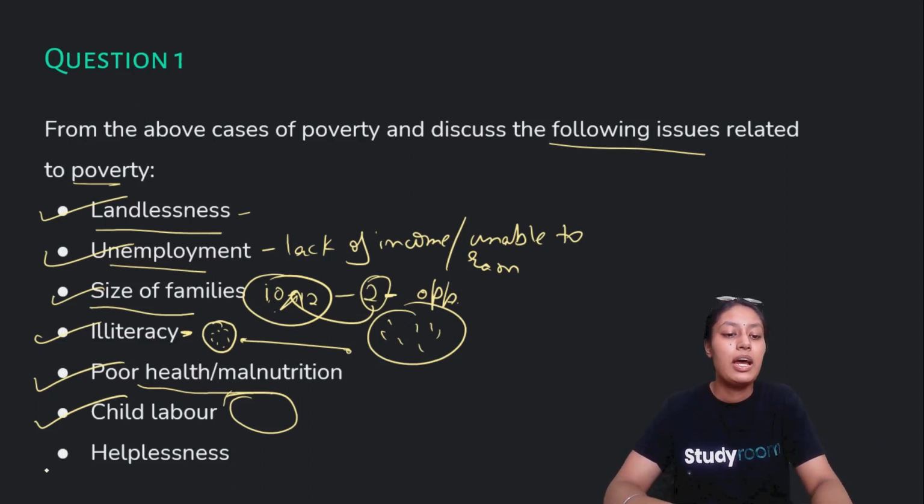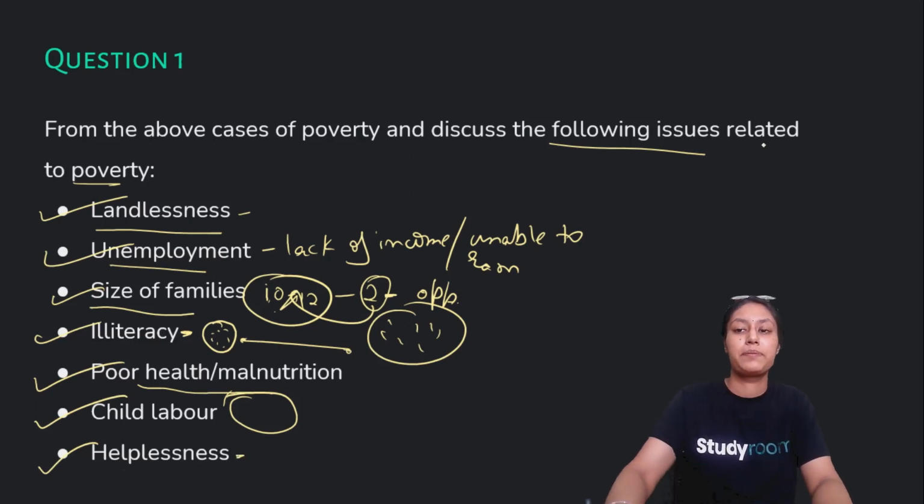Next point, helplessness. It's exactly the same point which we discussed in the previous slide, which is that the person is always in need of constant help. They cannot help themselves. Whatever their condition is, they always need somebody or a third person to help them, be it government, NGO, or anybody. Coming to the next slide.